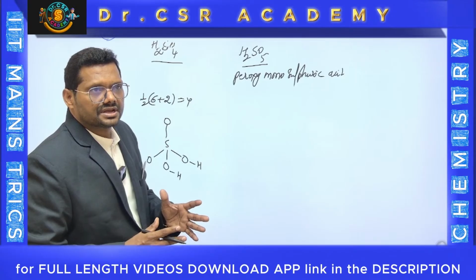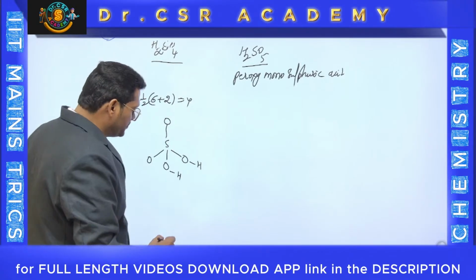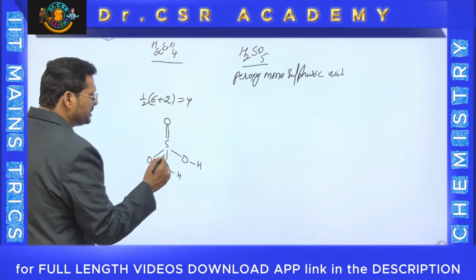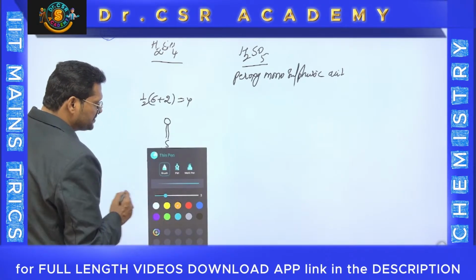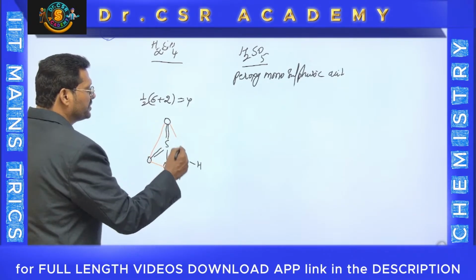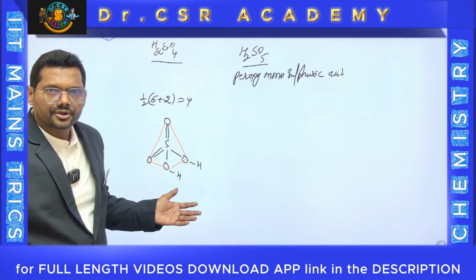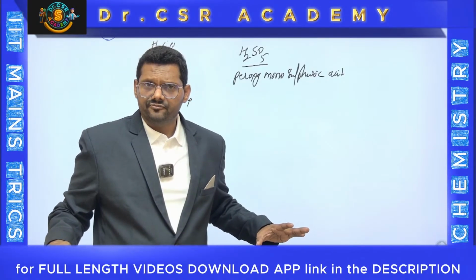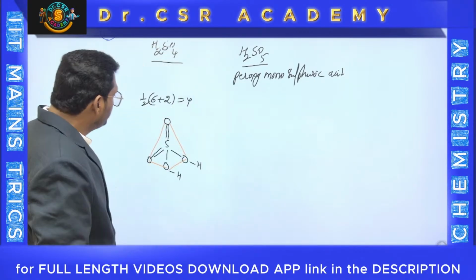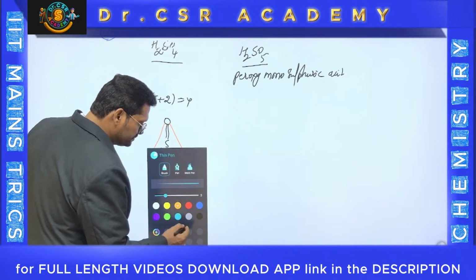At least in the oxo acids, minimum one oxygen should be a double bond. But here there are two. You can keep double bond or double bond because oxygens are divalent. No doubt H2SO4 has this structure, and all of you know H2SO4 is a tetrahedral molecule, AB4, no lone pair on the central atom, no deviation in the shape. Shape is also tetrahedral. Now coming to the H2SO5 molecule.